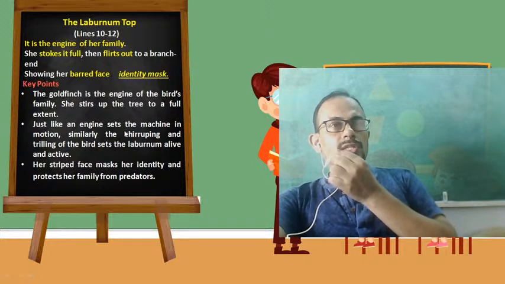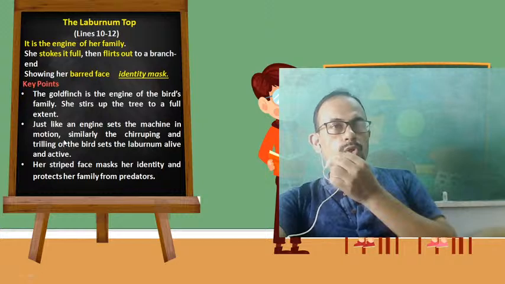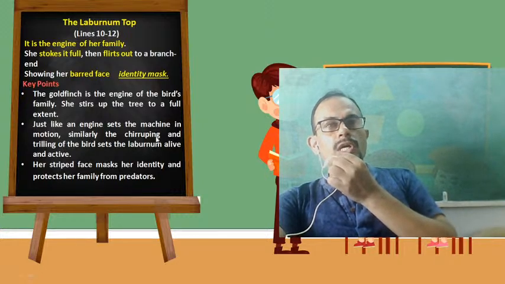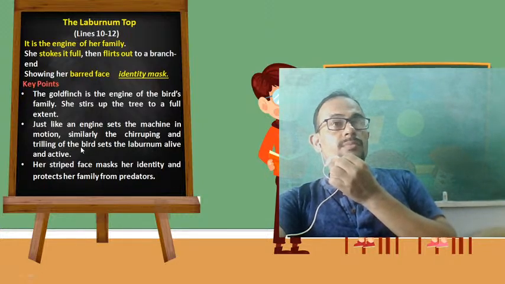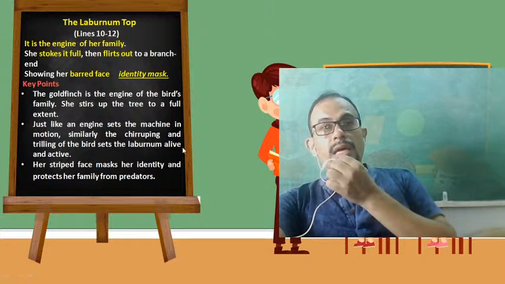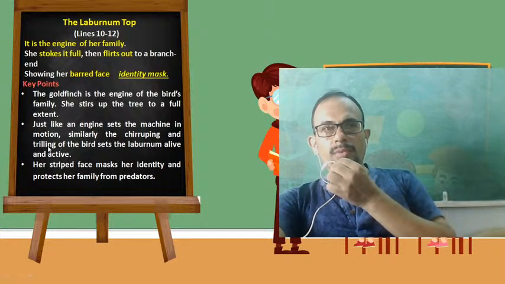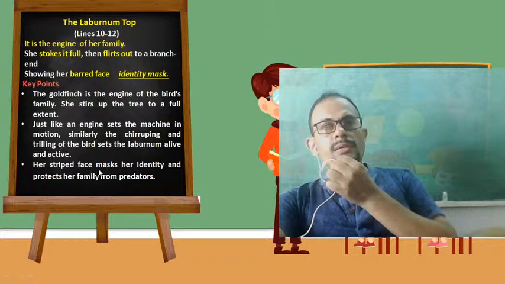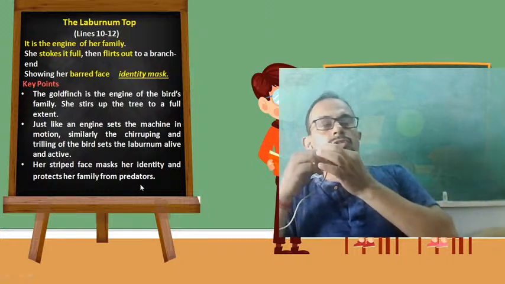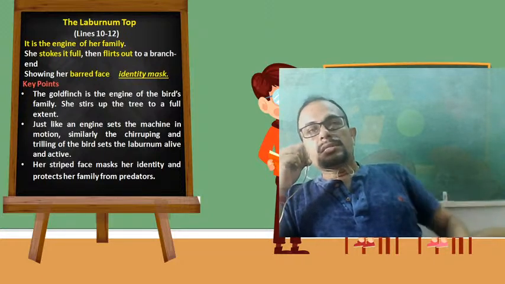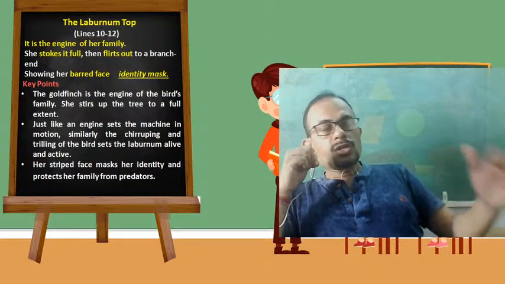Just like an engine sets the machine in motion, similarly the chirping and thrilling of the bird sets the laburnum alive and active. I've already spoken about this. Her striped face masks her identity and protects her family from predators. Okay, so her bird face resembles the color of the tree.